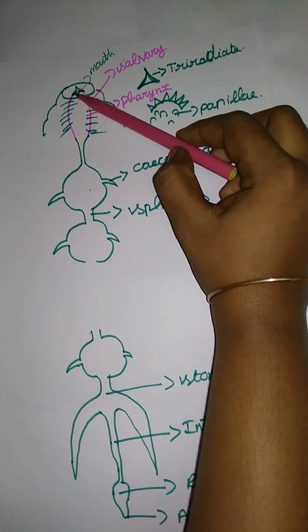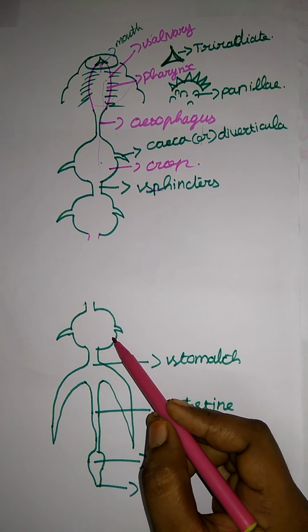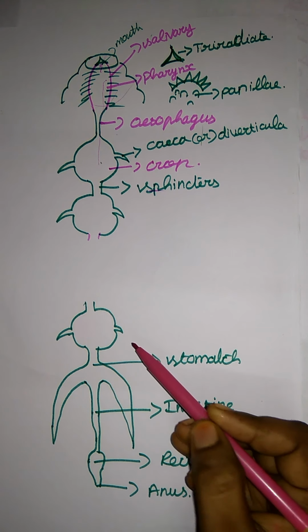The esophagus, as you know, is the food pipe, and here they have 10 chambers like this, that is the crop, and each chamber is connected by spincters. Blood is stored in the crop and caecum, which helps in slower digestion.